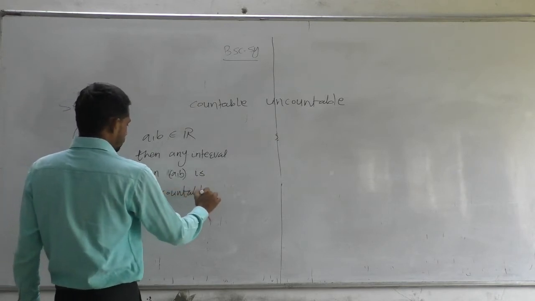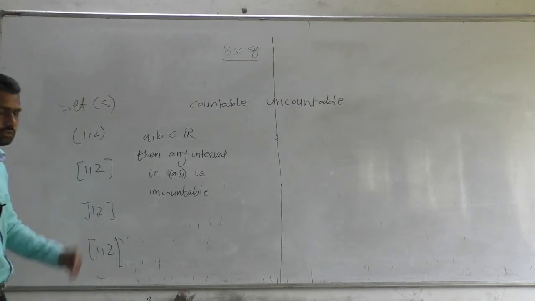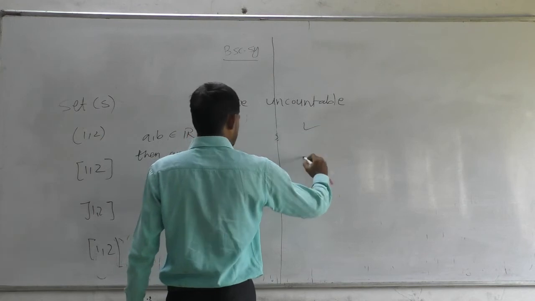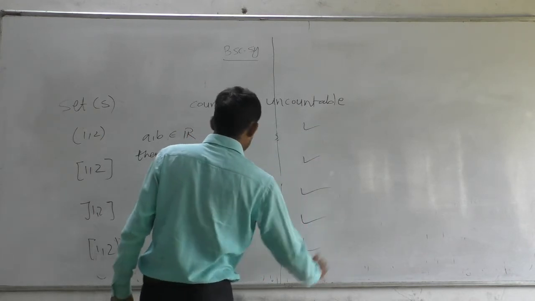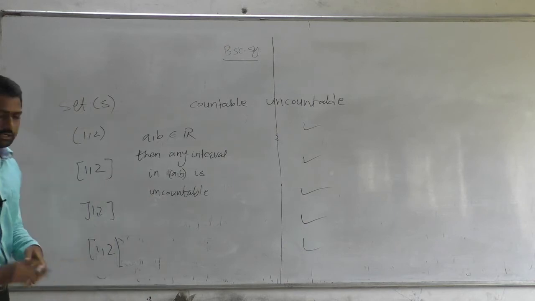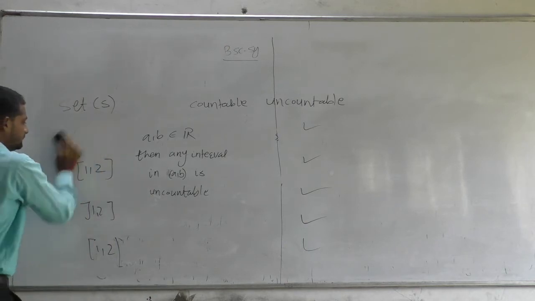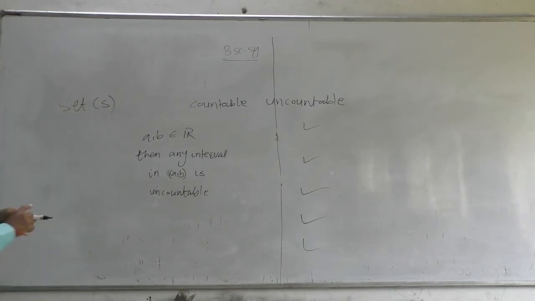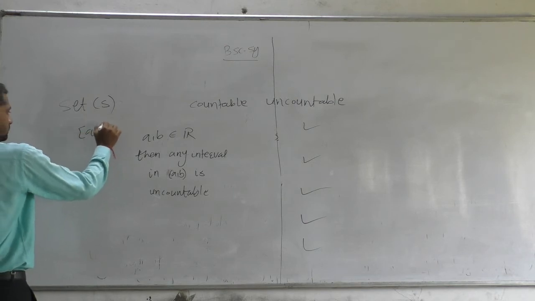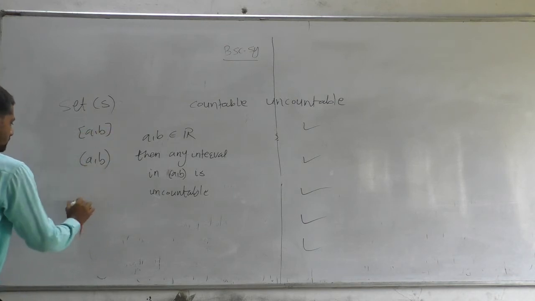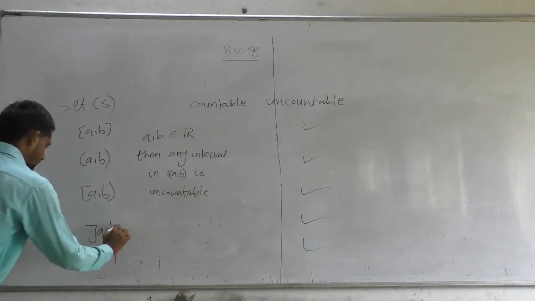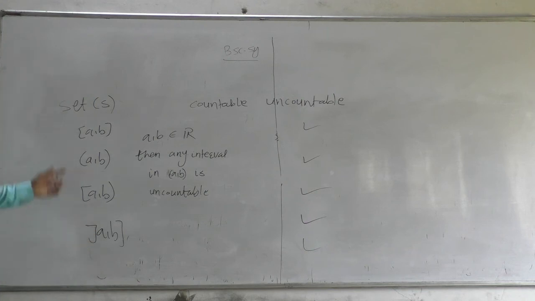That is, we cannot define a one-one onto function from the set of natural numbers to any interval. So these intervals are all uncountable. We can write in general: closed interval [a,b], open interval (a,b), semi-closed interval, semi-open interval. These are all uncountable sets.